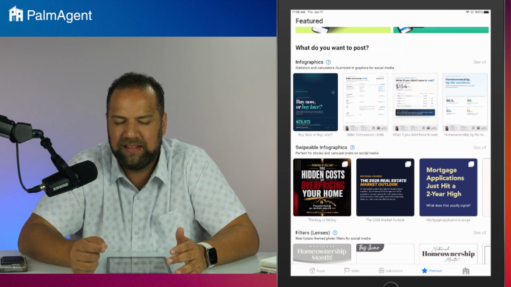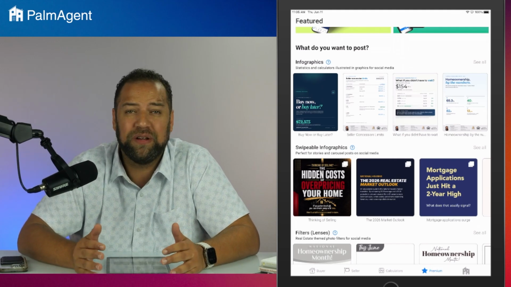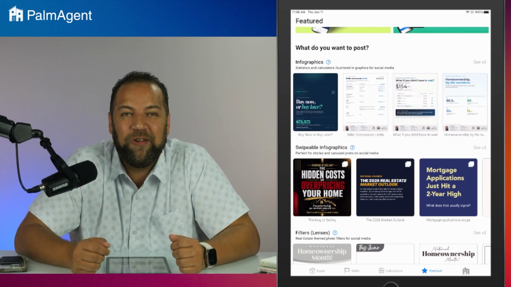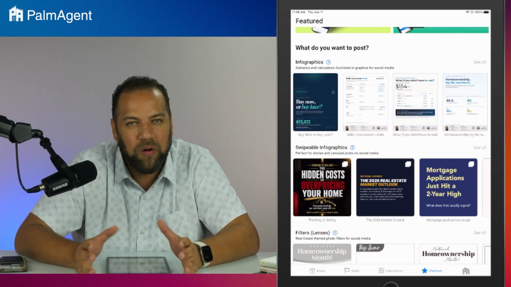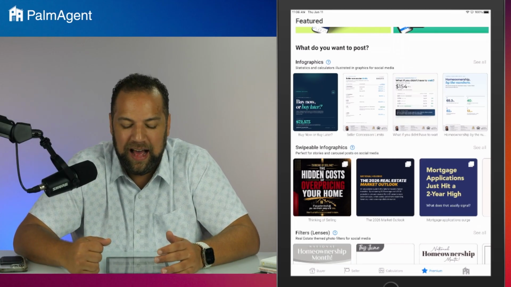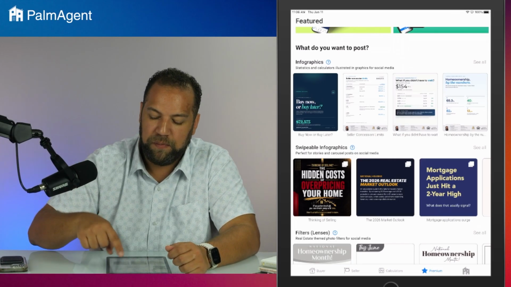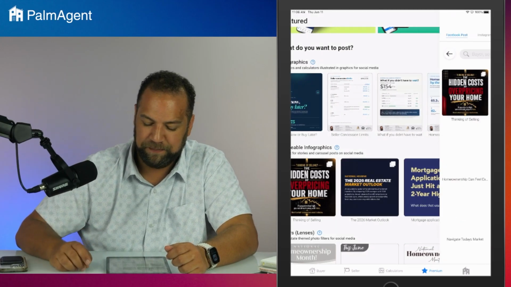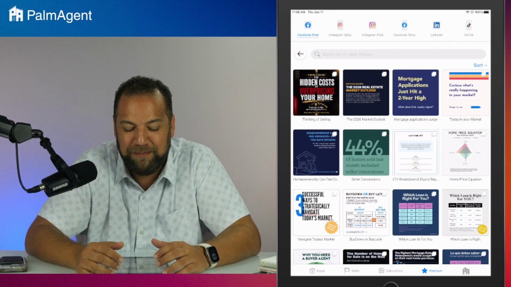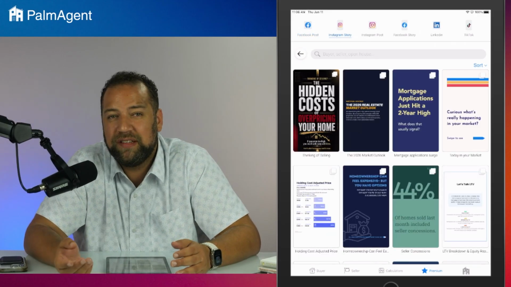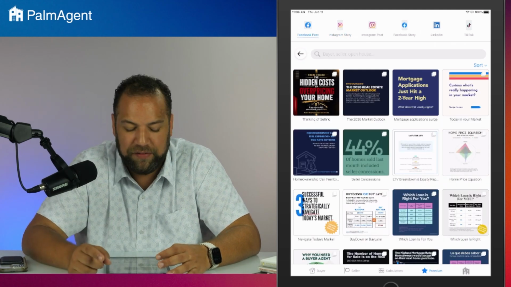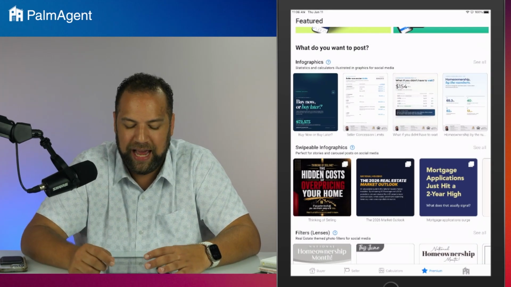And of course, you can see on some of these that they have example scenarios built into them. All of our content is tied to the calculators that correspond with that piece of content. And so you can always adjust the example scenarios that you see on these pieces of content. Another cool thing to note about them, if you press the see all on the far right side, you're taken to a library view where you'll see a tab bar at the top with different sized versions of this content optimized for the various social media platforms. And so definitely something I wanted to mention about those two categories.